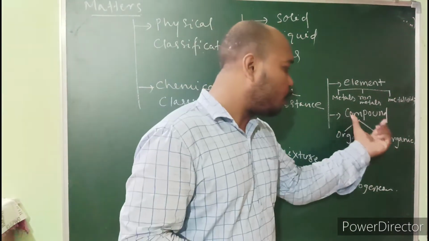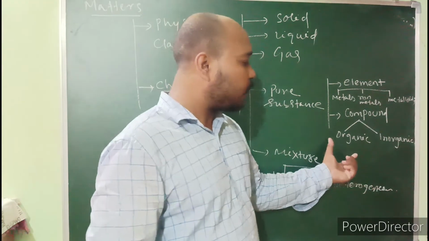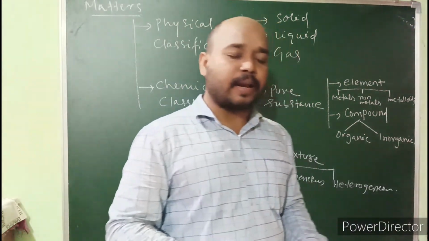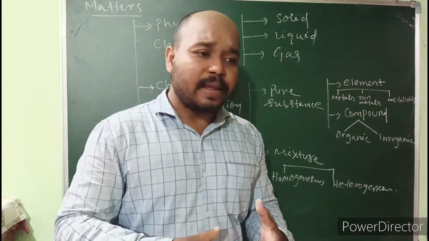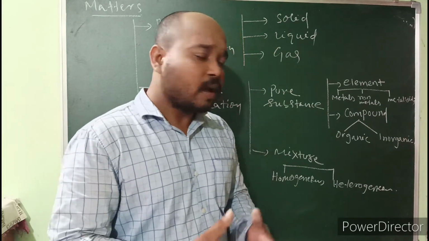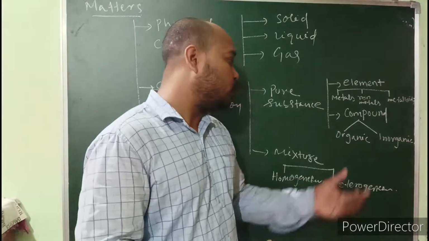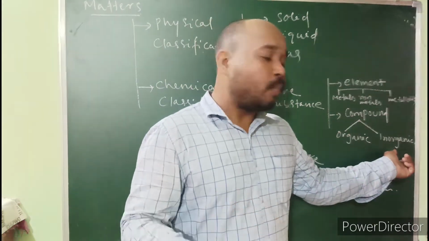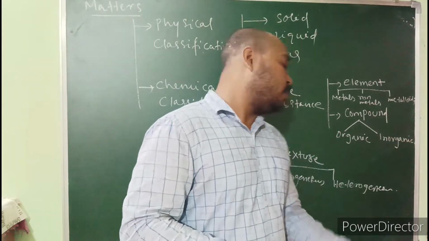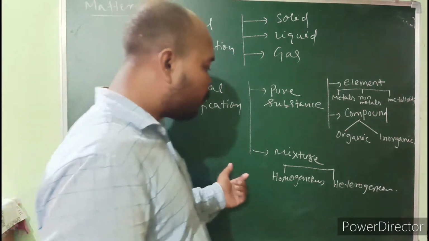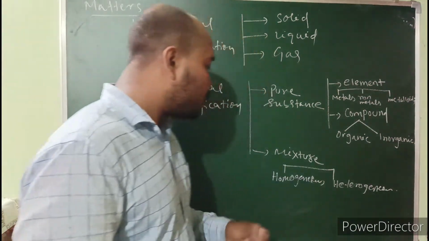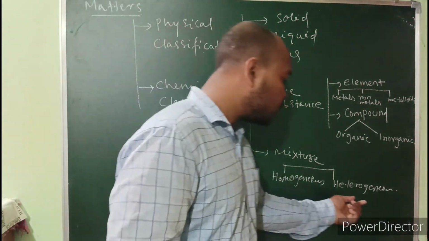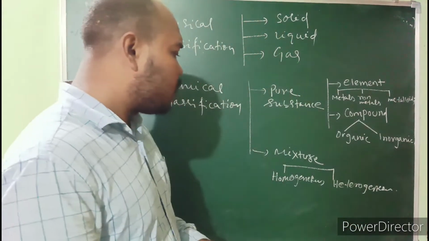While we are discussing compounds, compounds are of two types: organic and inorganic. Any living substance or carbon-related compounds are known as organic compounds, while ionic compounds are treated as inorganic compounds. Now if we discuss mixtures, a mixture is of two types: homogeneous and heterogeneous.